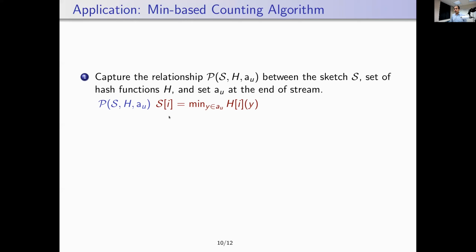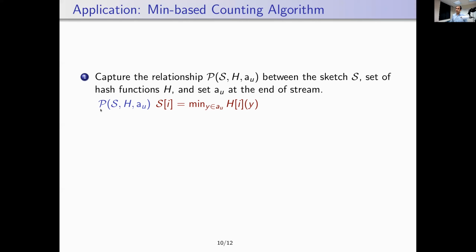It turns out what the minimum-based algorithm is trying to do is that every element Si of the sketch S contains the minimum value of Hi of Y, where Y is over all the elements of AU.